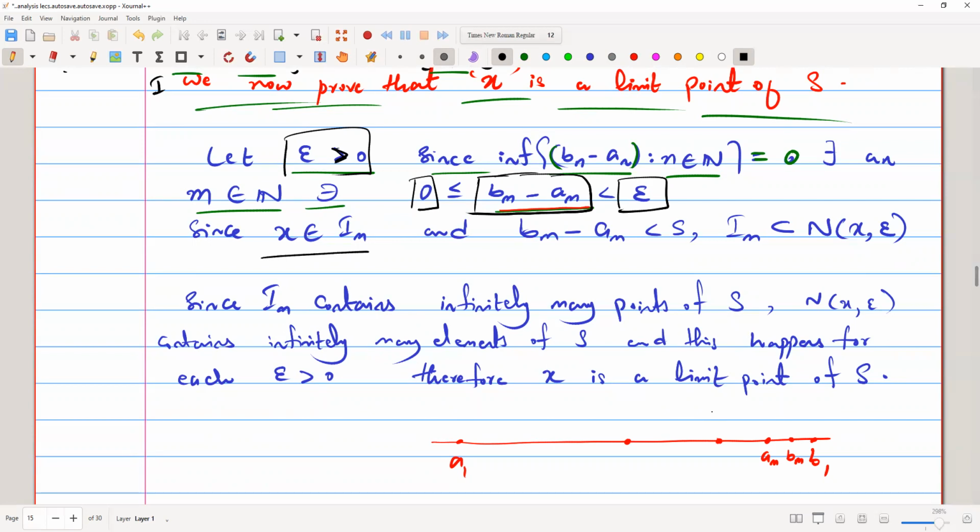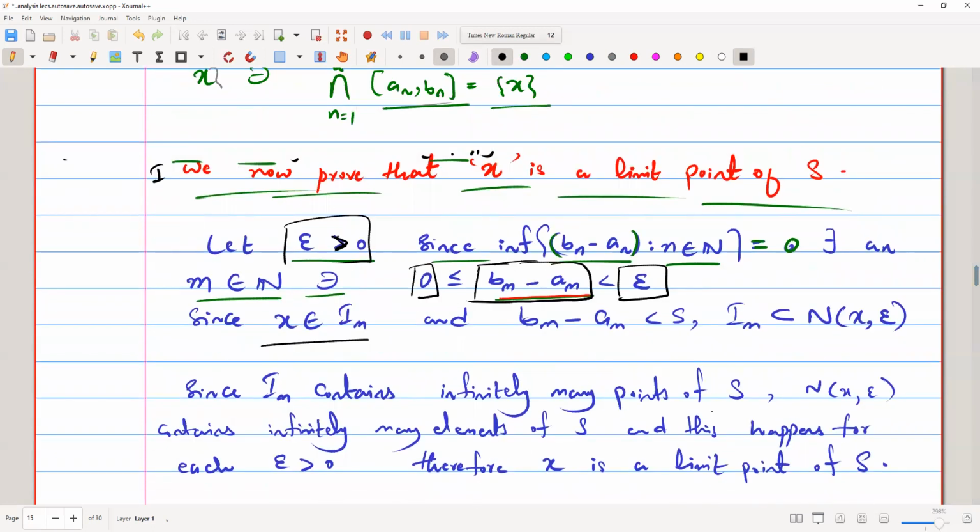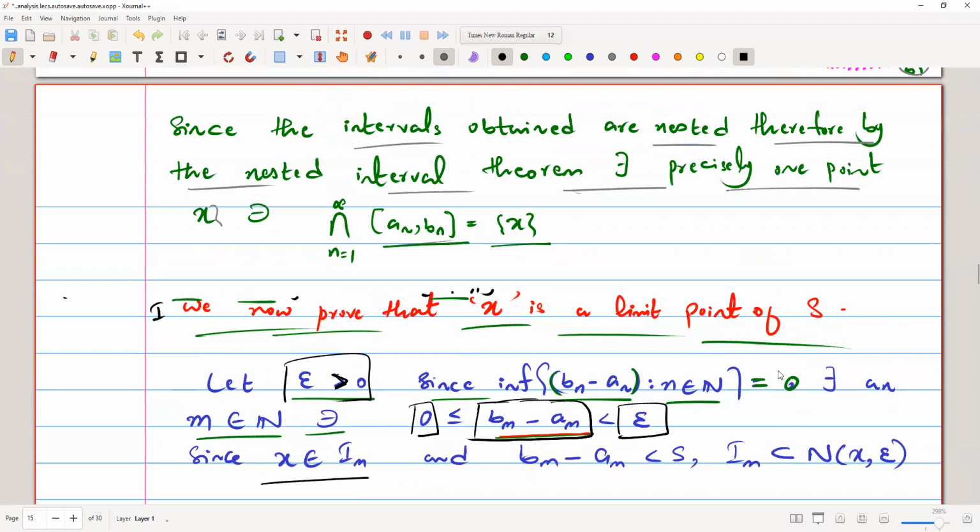Since x belongs to Im, the point x will be belonging to this interval, because we already talked about taking the intersection of intervals a1 comma b1, a2 comma b2, and somewhere here am comma bm.